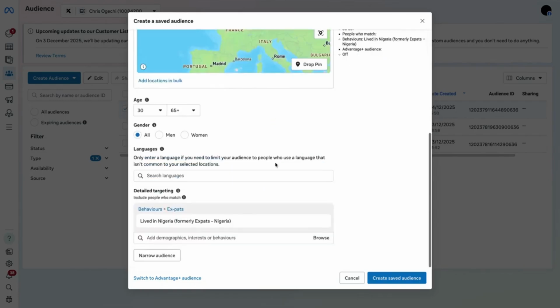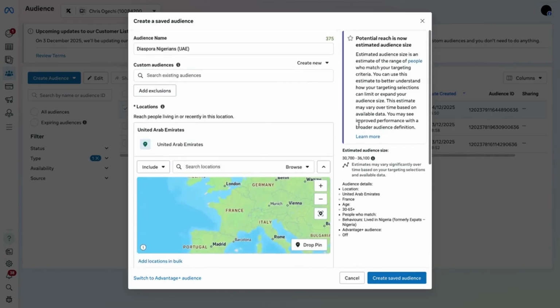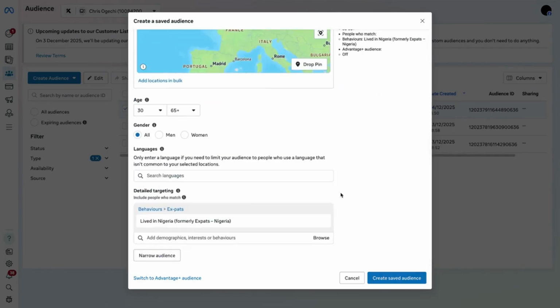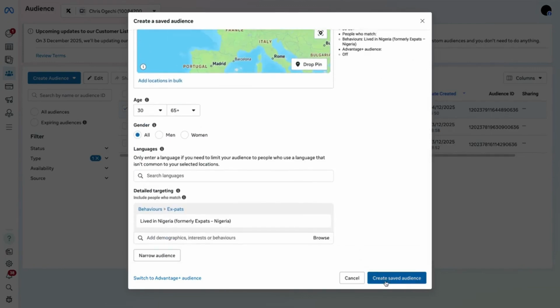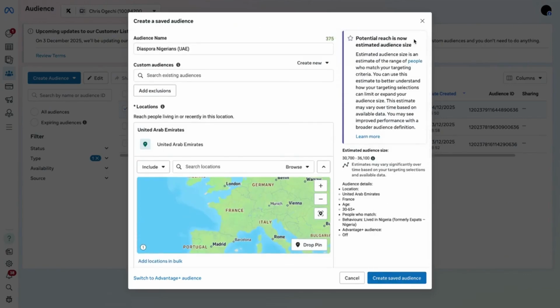So once you have this, you can save. I think I already told you why we do not narrow the audience, because what will you narrow this with? They're already just 30K here, and you want to narrow it again. That would be very, very limiting. So once you have something like this, you just come and you save. And that's it. But I'm not saving this because we want to work more with the US audience. So that's that for that.